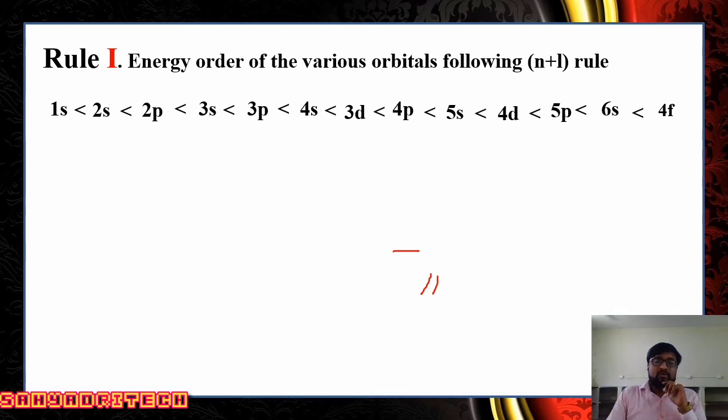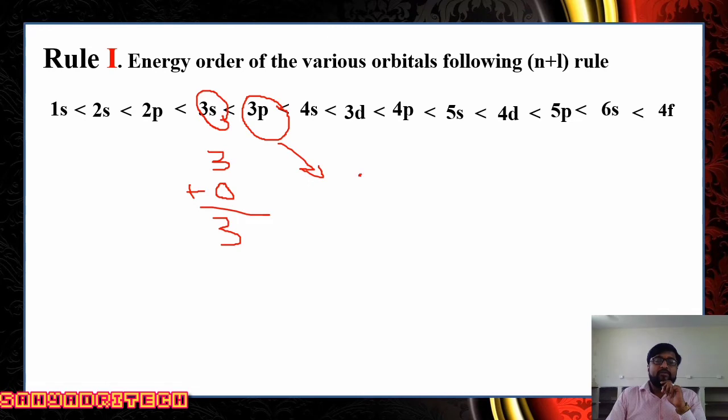solve, and we get the correct sequence. Say for example, one more, 3s and 3p. For 3s, n value is 3. For s, l value is 0. If you add both, what is the answer? n plus l value is 3. Similarly, for 3p, n value is 3, plus for p, what is the l value? l is equal to 1.